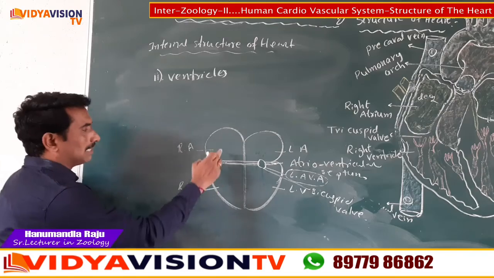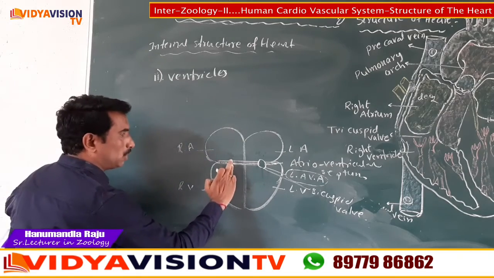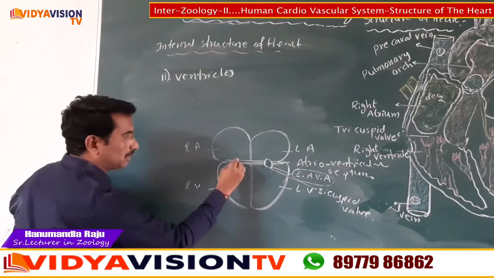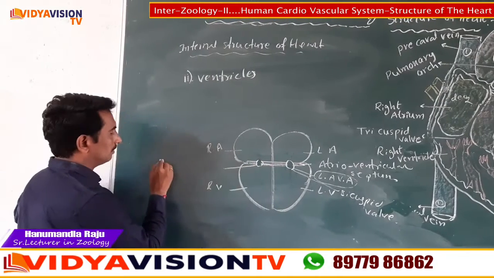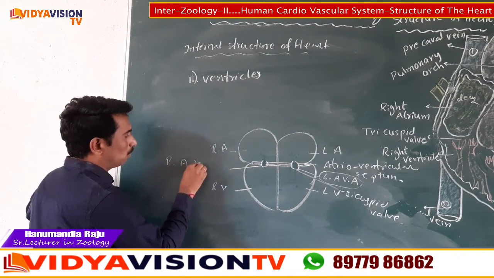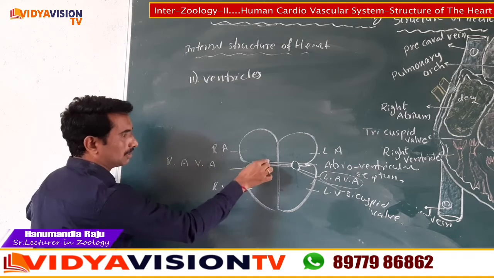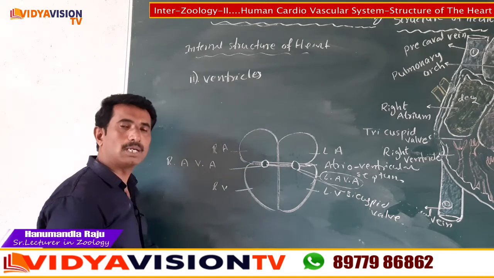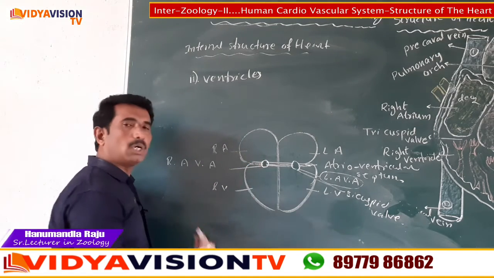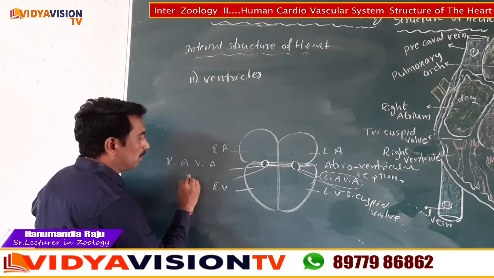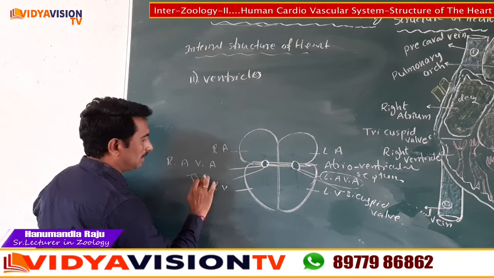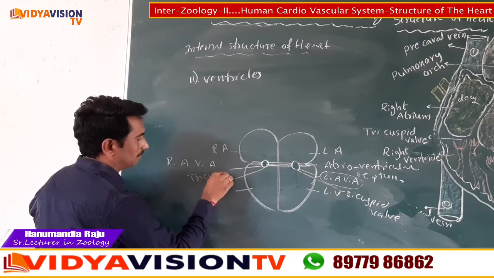Now children, the right atrium opens into the right ventricle through the right atrioventricular aperture. It is also guarded by the tricuspid valve.